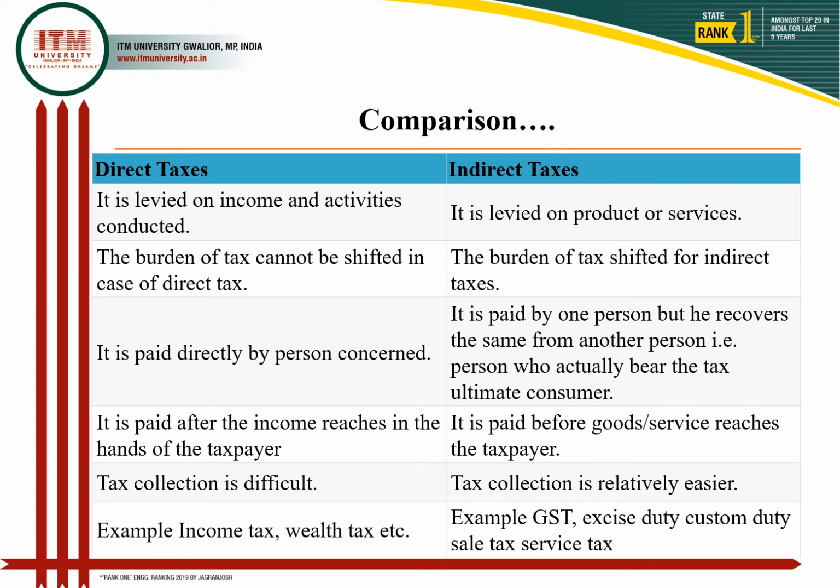So in direct taxes, the concerned person is going to pay this tax directly. However, in indirect taxes, it is going to be recovered from the other person, right? So the actual bearer of the tax is the consumer. Indirect taxes are paid after the income reaches the hands of the taxpayer. So direct tax is based on the income, while indirect tax is paid for the goods and services which reach the taxpayer.